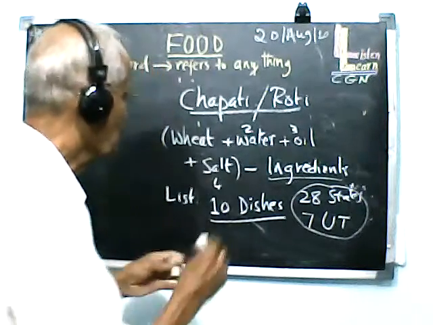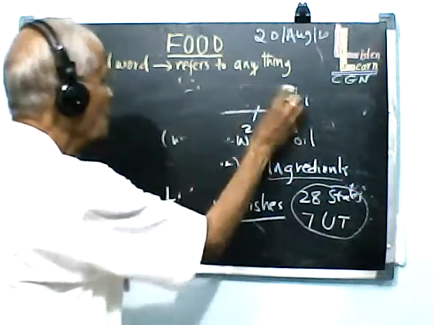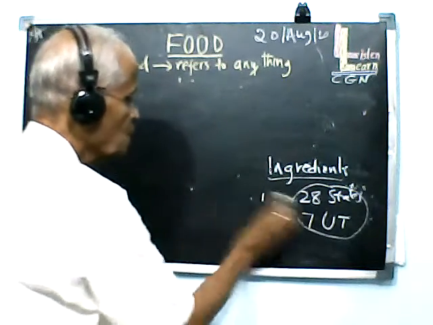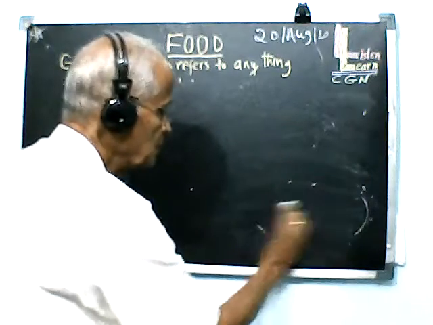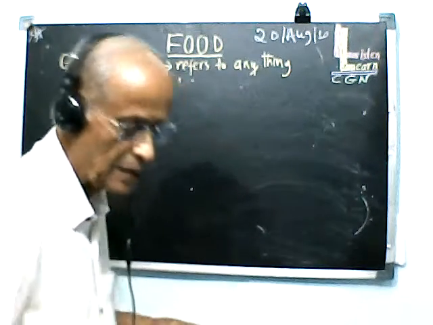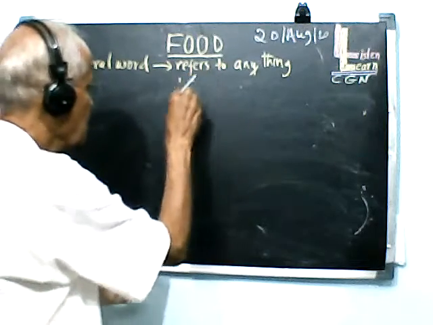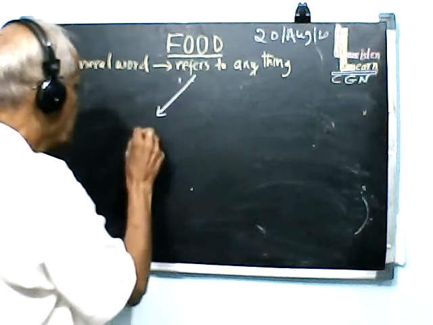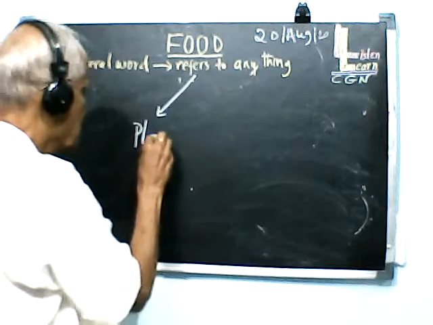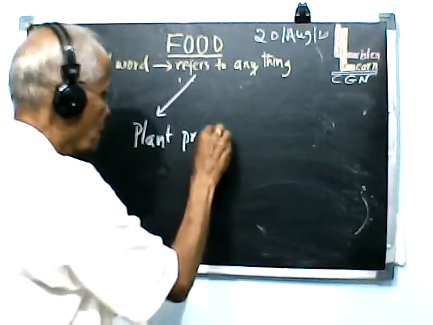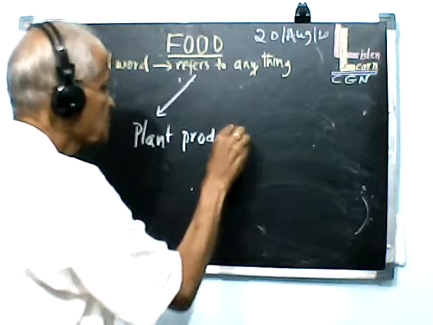We shall see. Now, when you say food, you find that normally people take two types of food items. Some people take food made from only plant materials or plant products. Correct?